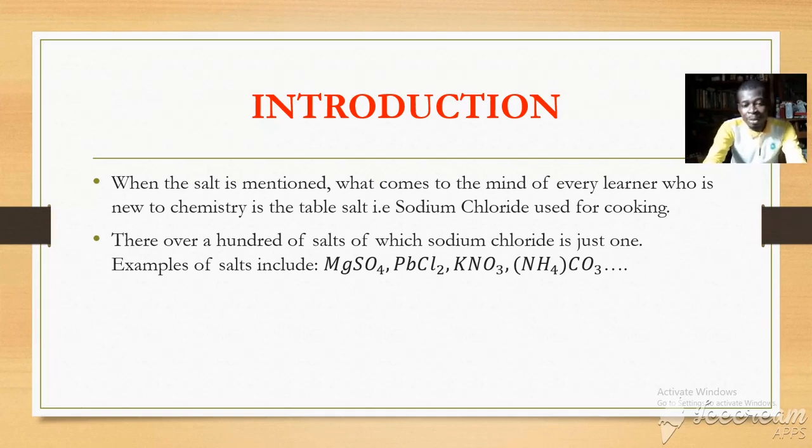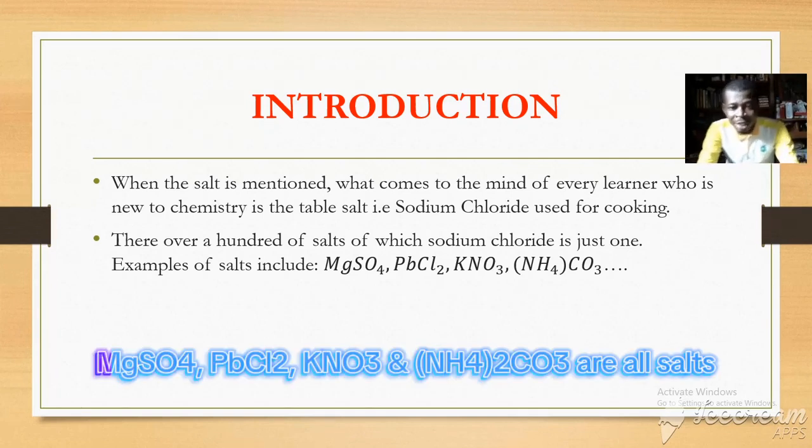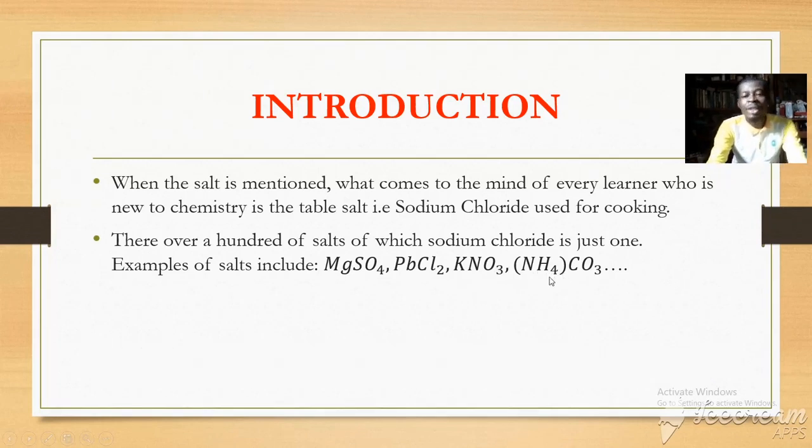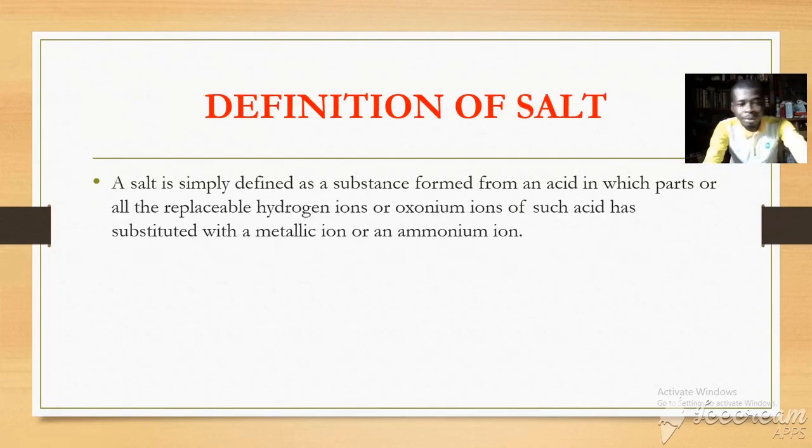Examples of such include magnesium tetrasulfate, lead chloride, and also potassium trisulfite 5, and even ammonium trisulcarbonate 4. These are examples of salts which are actually different from sodium chloride. Definition of the concept salt. A salt is defined as a substance from an acid in which part or all of the replaceable hydrogen ion or oxonium ion of such an acid has been substituted with a metallic ion or an ammonium ion. What does this mean? Any salt can actually be formed from an acid.